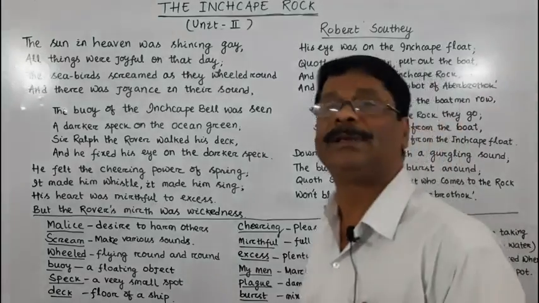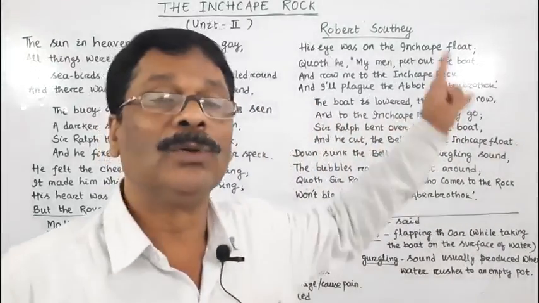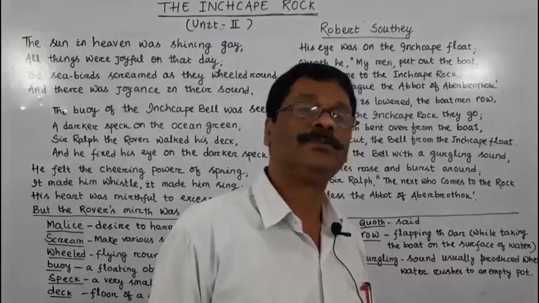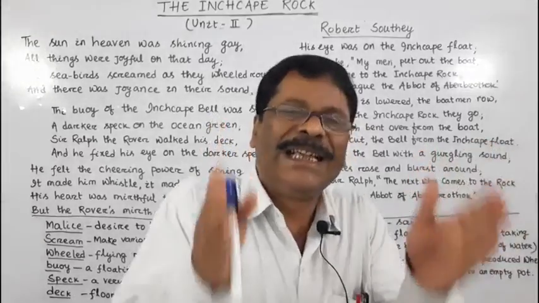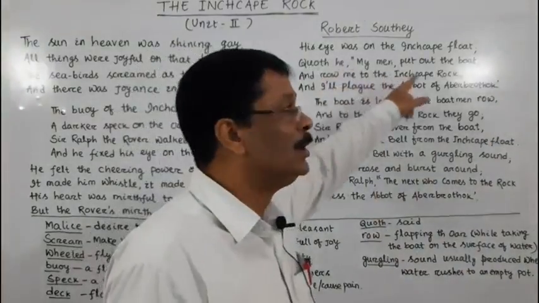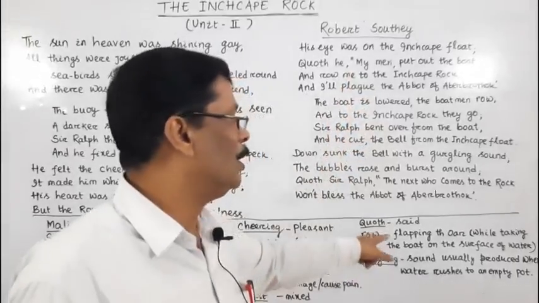At the same time, he said to the sailors to row him to that Inchcape rock. You know, ships sail, but boats row, R-O-W, row.